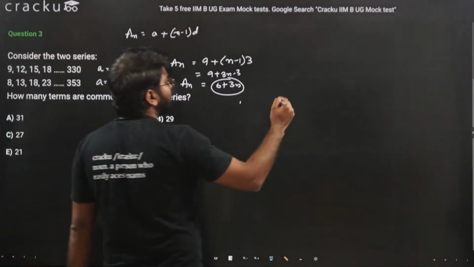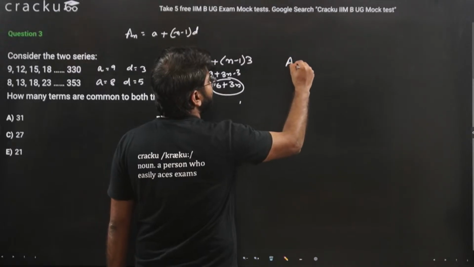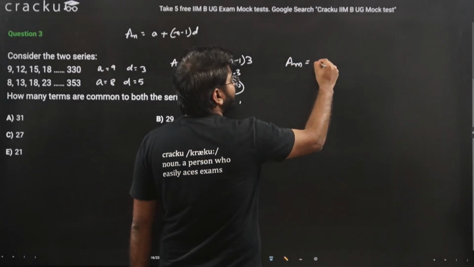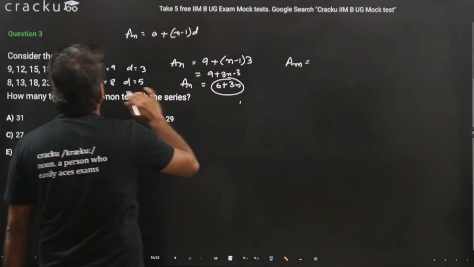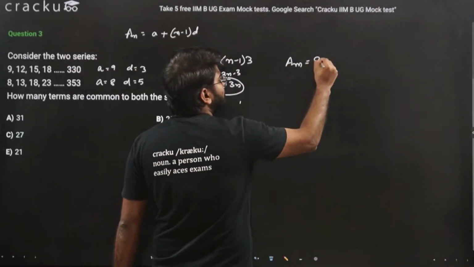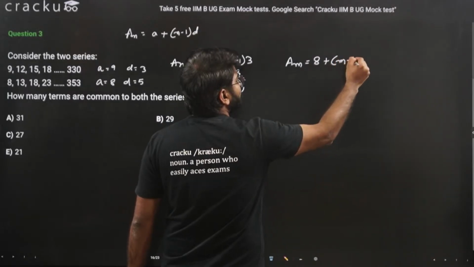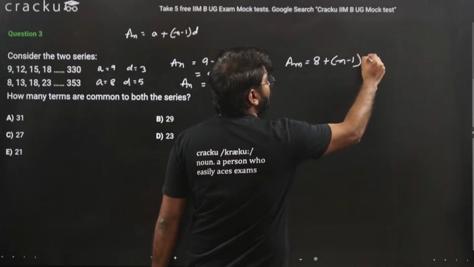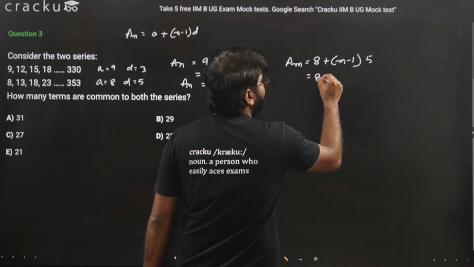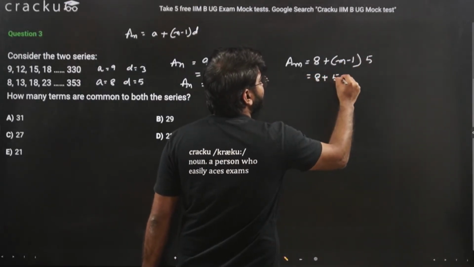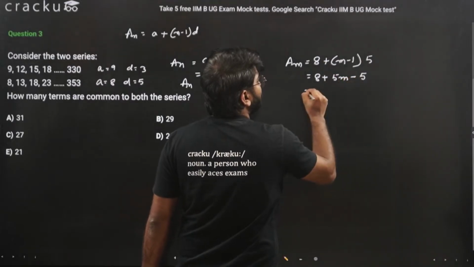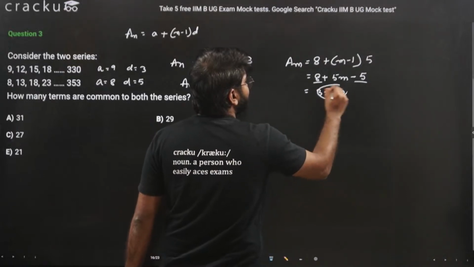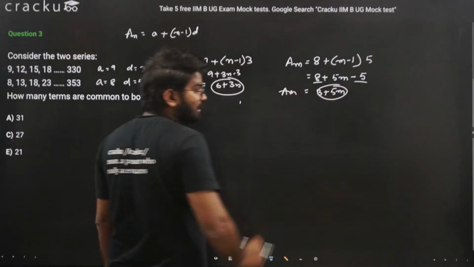Putting the values, let's say we assume the mth term, a here is 8, is 8 plus m minus 1 into d, d is equal to 5. So 8 plus 5m minus 5, or this will be 3 plus 5m. This is the mth term for the second series.